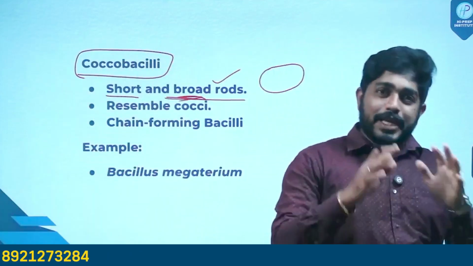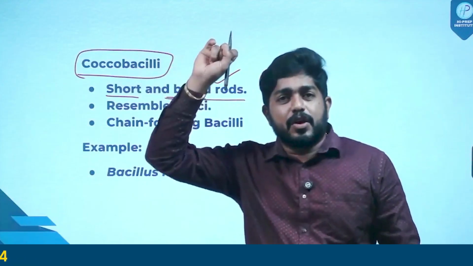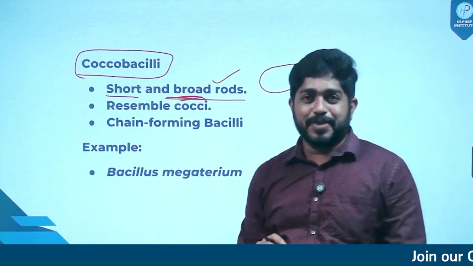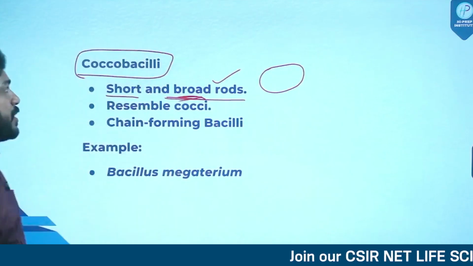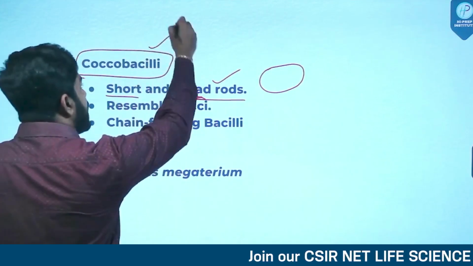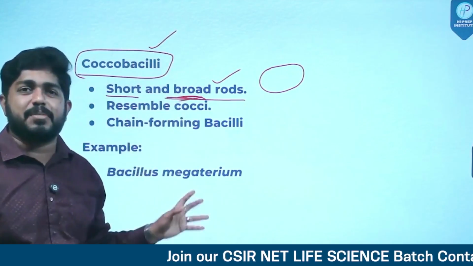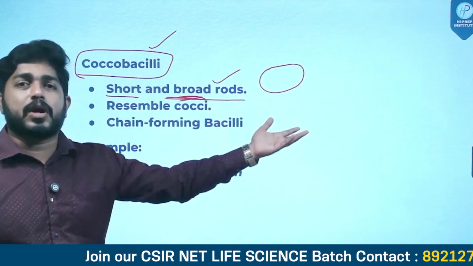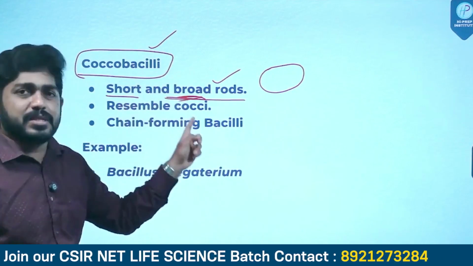It is a very nice question. Some students will get negative marks if they attempt this question. Keep in mind, coccobacilli is always a bacilli, actually rod-shaped bacteria, but unfortunately their appearance is somewhat similar to cocci bacteria. That is why they are called coccobacilli.